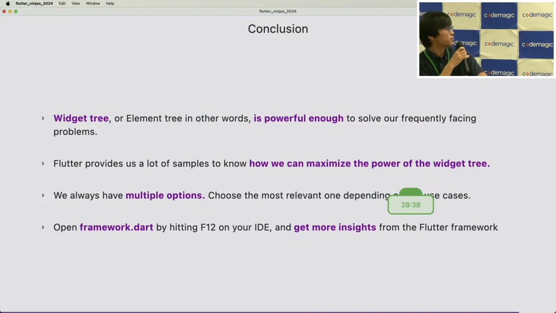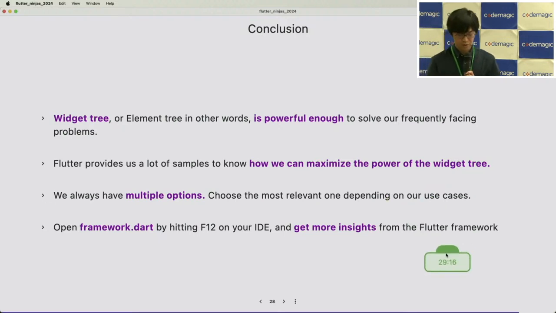Conclusion. We have a lot of options, like we have packages and we have the widget tree, and the widget tree is powerful enough to solve frequently faced problems. And Flutter provides us a lot of samples to know how we can maximize the power of the widget tree. So we can go to the source code of Navigator or Theme or some other widgets. And yeah, we can get a lot of insights and knowledge from that. So we always have multiple options, so choose the most relevant one depending on each case.